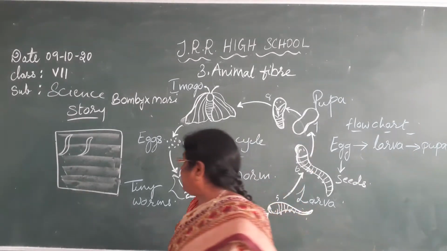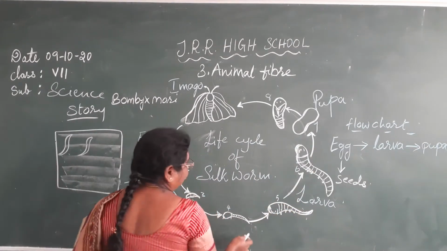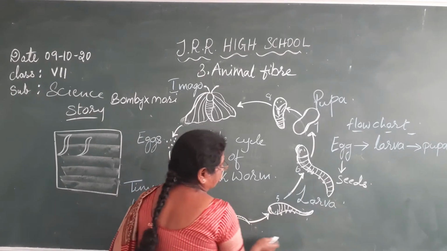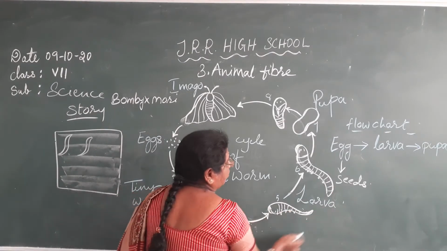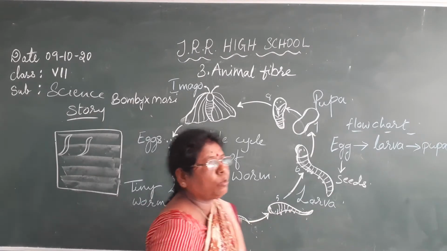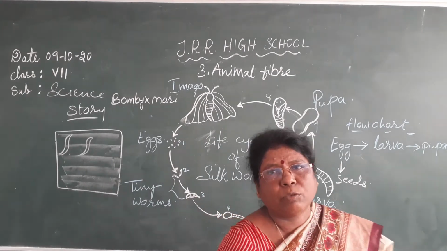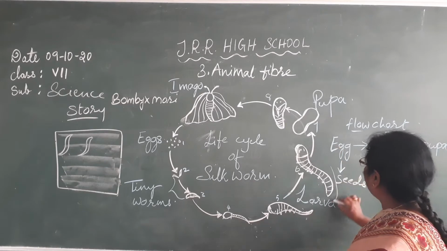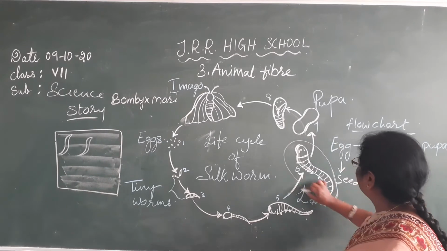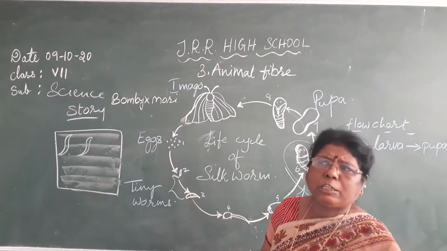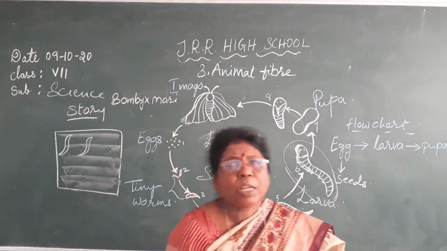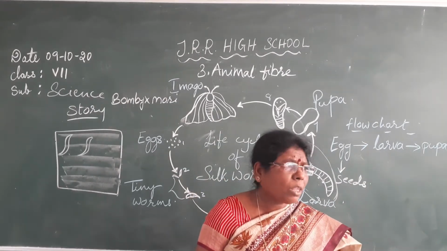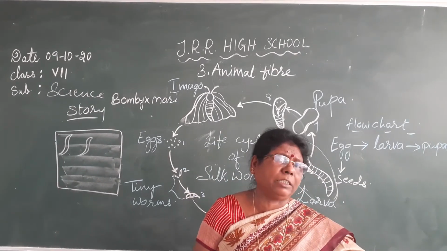And these tiny worms change into the larval stage. What do you call the larva of the silk moth? Caterpillar. This is called a caterpillar. The size of the worm increases. Continuously they eat, 24 hours, day and night, vigorously eating mulberry leaves.